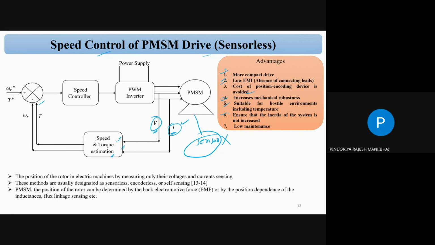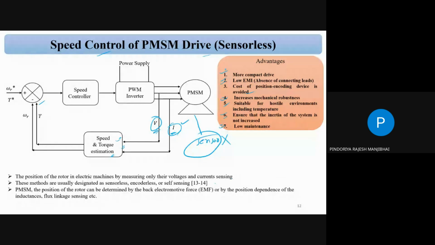Ensure that the inertia of the system does not increase. Suppose you design a control algorithm using the voltage and current signals and go with sensorless operation, then your system weight does not increase. And low maintenance is required, obviously, because we don't have an additional sensor to sense the rotor position.